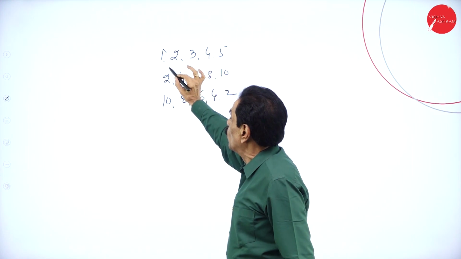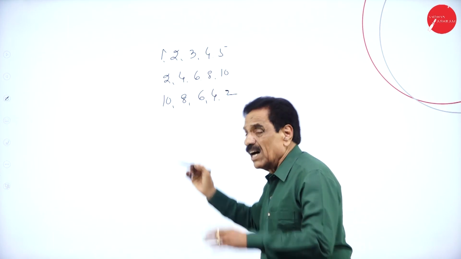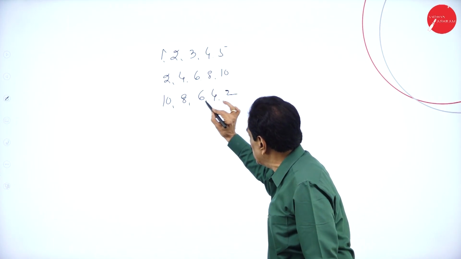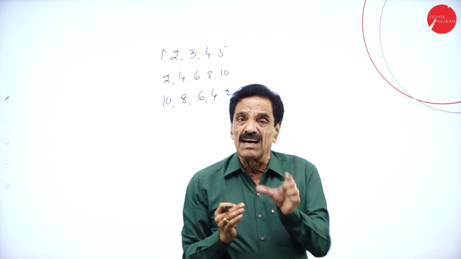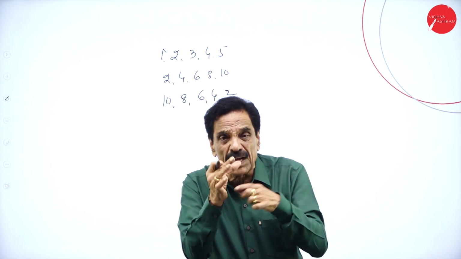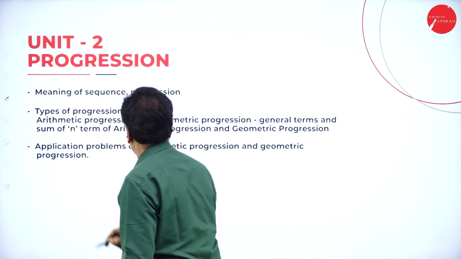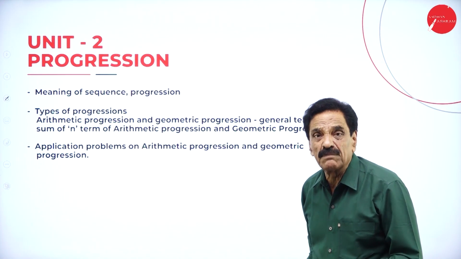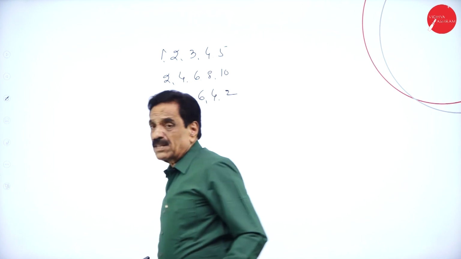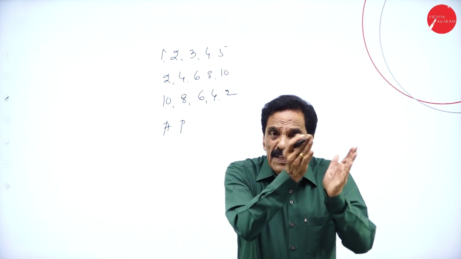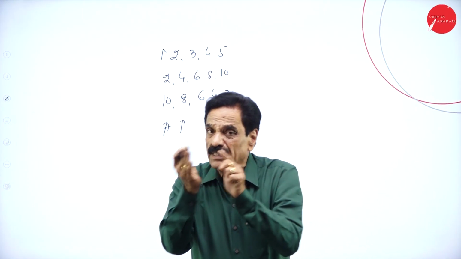See how it moves: 1, 2, 3, 4, 5, or 2, 4, 6, 8, 10 with a difference of 2, or in descending order 10, 8, 6, 4, 2. It may progress in ascending or descending order, but there must be a constant difference. Here there are two types: one is arithmetic progression, another is geometric progression. What is arithmetic progression? We say AP. Arithmetic progression is a progression where the numbers move in such a way that the difference between the second number and the first number, and the third number and the second number, is one and the same.